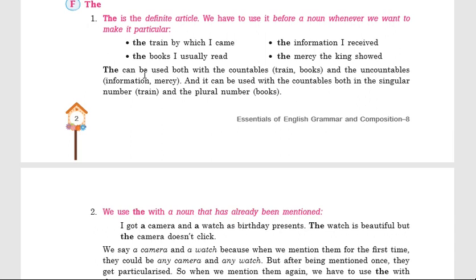Here I am talking not about any train, I am talking about only that particular train by which I came. Similarly, the books I usually read, the information I received, the mercy the king showed, etc.